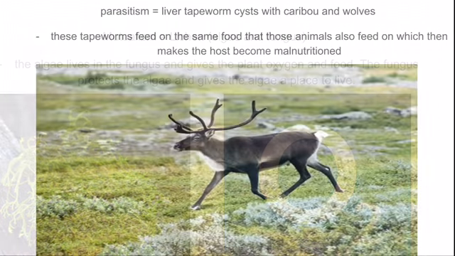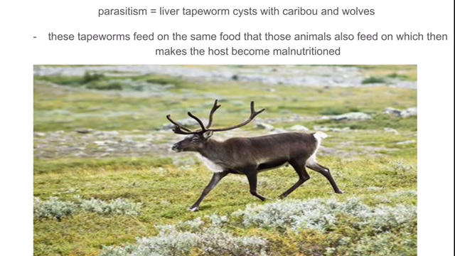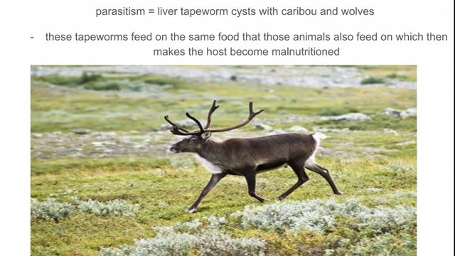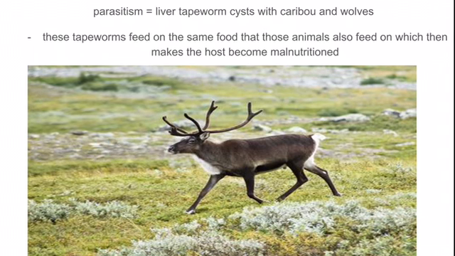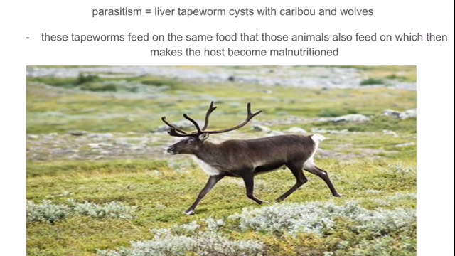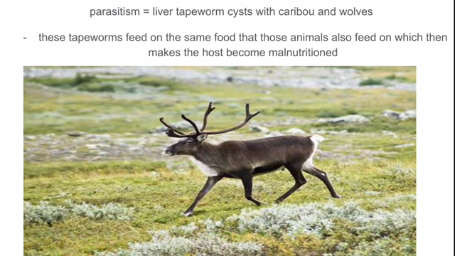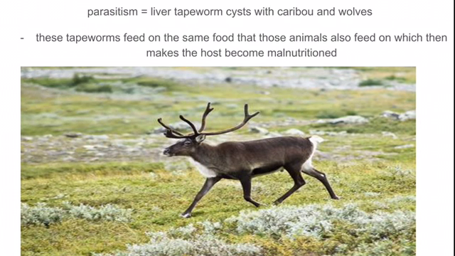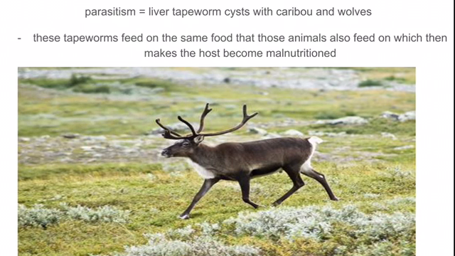The next one is parasitism. Parasitism is a relationship between two species of plants or animals in which one benefits at the expense of the other. Liver tapeworm cysts are common parasites involved in a symbiosis with moose, caribou, or wolves. These are parasites that stay in the host's intestinal system. These worms act as parasites by taking away nutrients needed by their hosts and using them for their own survival.